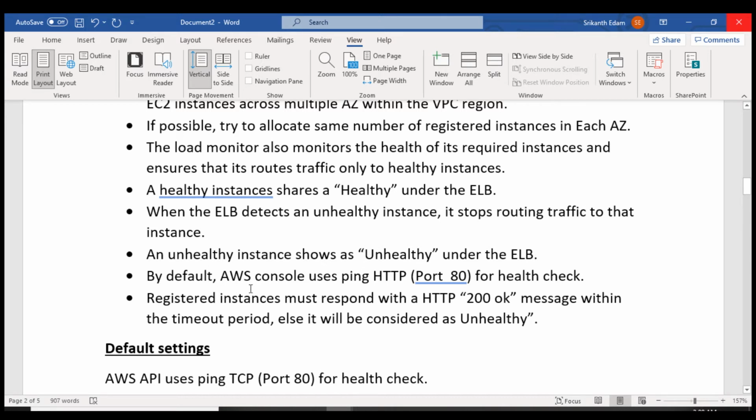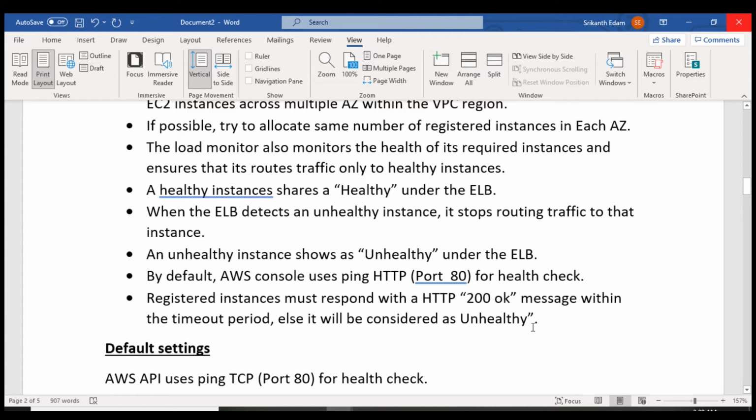By default, the AWS console uses HTTP for health check. So in order to perform a health check, it has to ping, right? So it is going to use port number 80. Registered instances must respond with an HTTP 200 OK message within the timeout period, else it will be considered unhealthy.